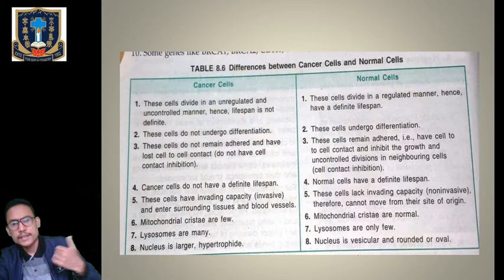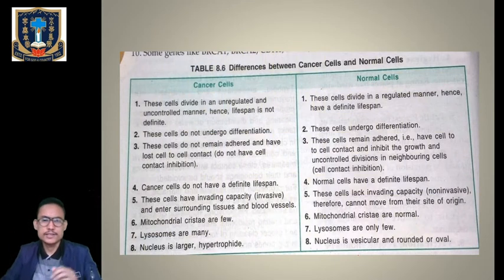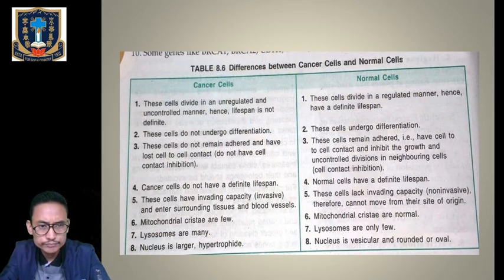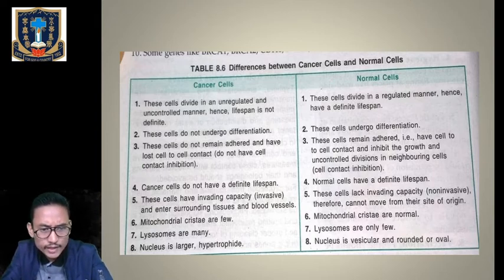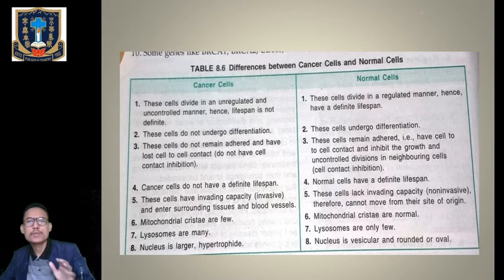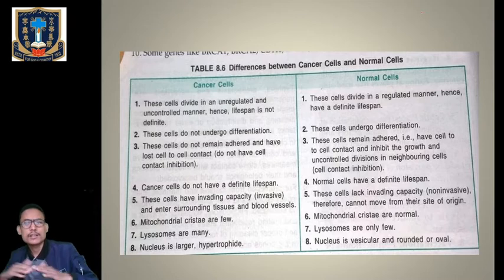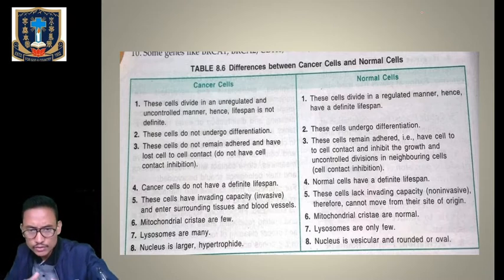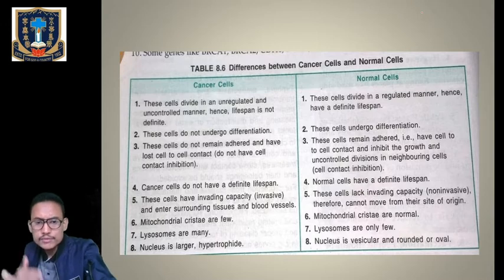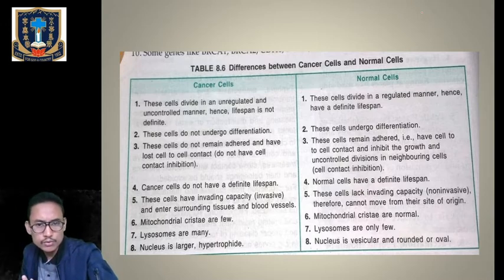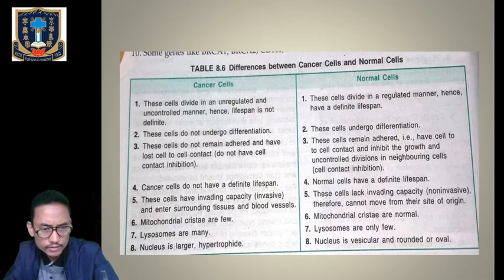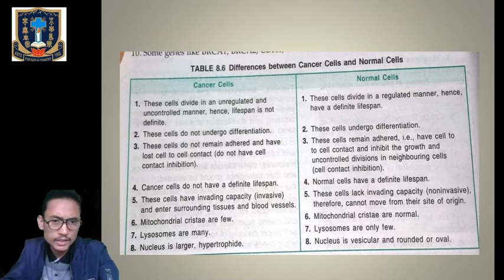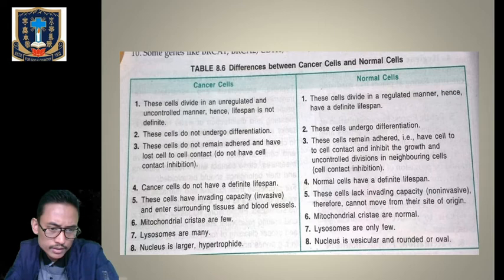Now let us look at the difference between the cancerous cell and the normal cell. What are the differences? First one, you can see over here, these cells divide in cancer cell. The cells divide in an unregulated and uncontrolled manner, hence lifespan is not definite. Since cancerous cells undergo uncontrolled cell division and uncontrolled growth, the lifespan of a cancerous cell is not definite. We cannot presume the life cycle of a cancerous cell.